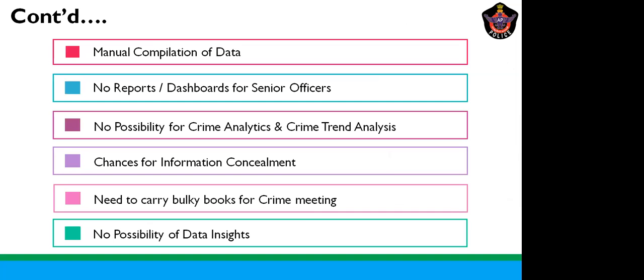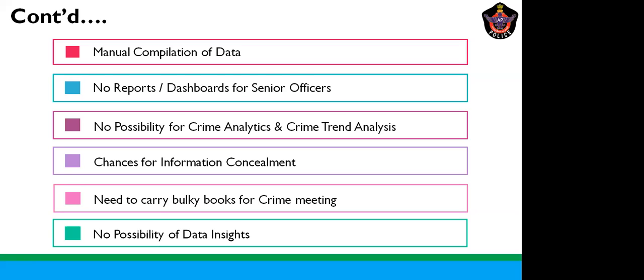So we can see what happens before this module. Manual compilation of the data. Usually you will not have any dashboard which will have the reports for the senior officers to review. They have to manually keep the books. They have to go through the papers, subdivision wise, circle wise. They will review the grave crimes. Like that, it will happen.